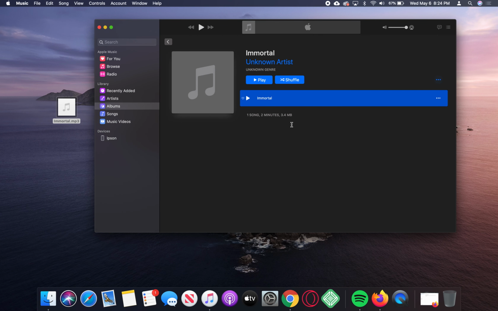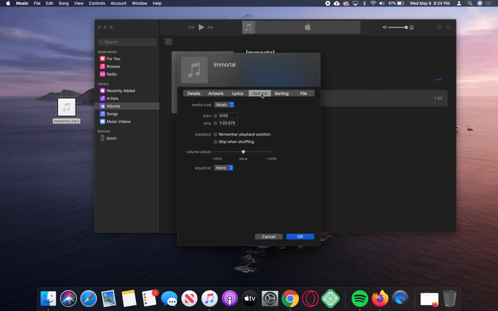Let's click on Get Info, Options tab, and in here we'll have a start and stop point for the song. With ringtones, we can do 30-second clips. This will work for notifications and ringtones on our iPhone.